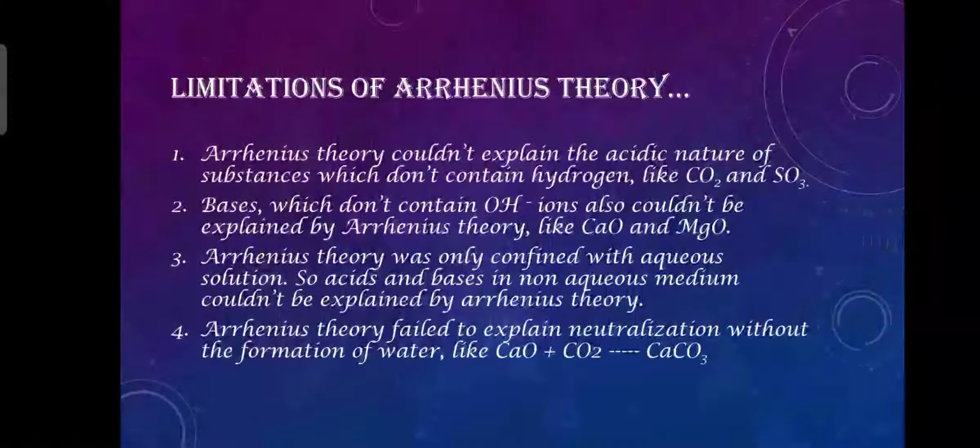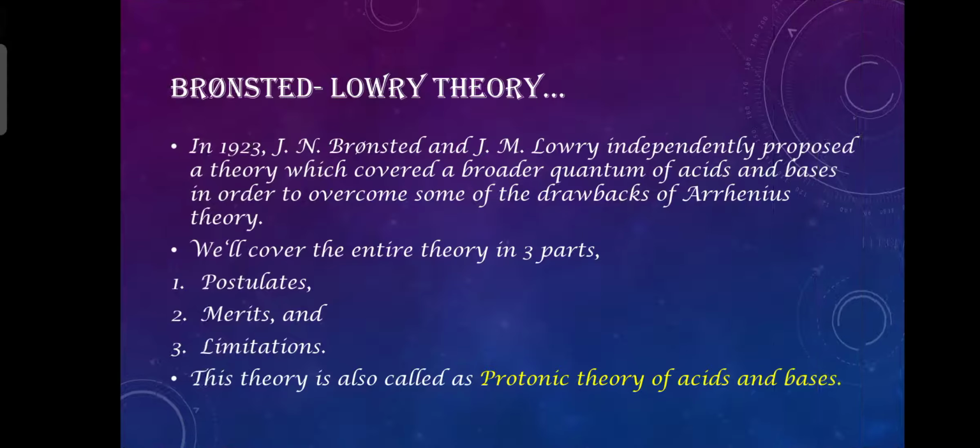Arrhenius said that in neutralization an acid and a base react together to form salt along with water. But we can clearly see that in this neutralization reaction no water is formed. So Arrhenius failed to explain such neutralization reactions. So we have covered the limitations of Arrhenius theory.